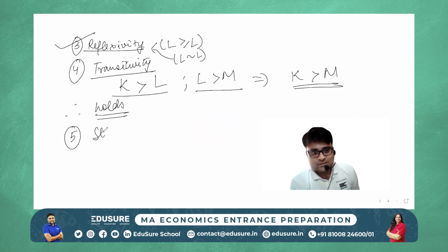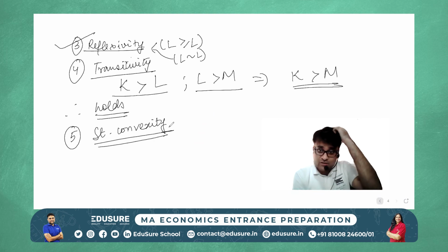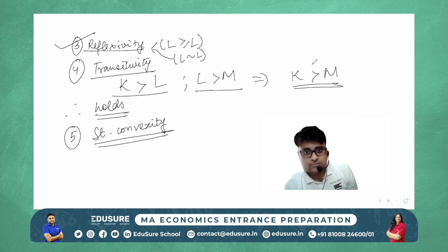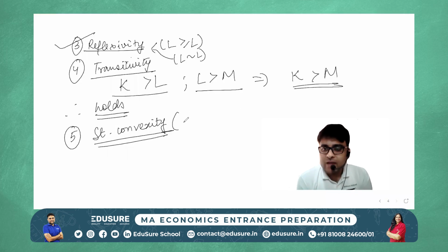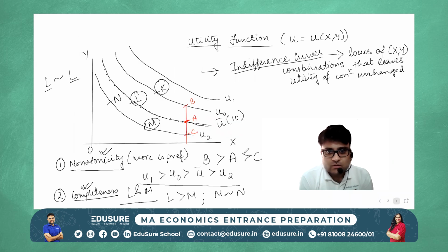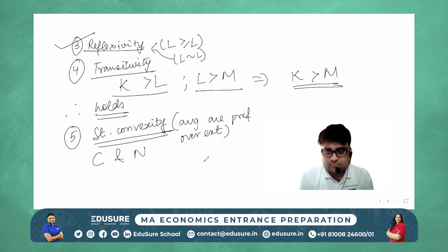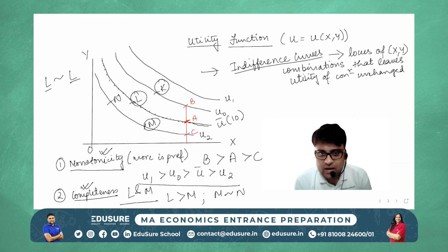Last but not the least, strict convexity. How to identify whether strict convexity is satisfied or not? Strict convexity as a property basically told us that averages are preferred over extremes. What it tantamounted to was something like this. C and N, look at this example. C and N are bundles on the same indifference curve. C and N are an example of bundles which are on the same indifference curve.